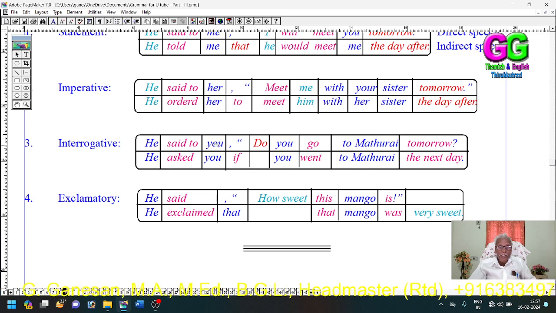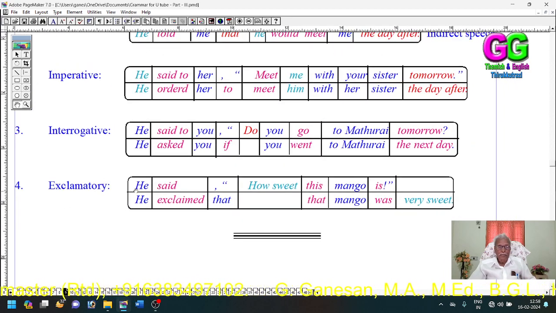Interrogative. He said to you, "Do you go to Madurai tomorrow?" He asked you if you went to Madurai the next day. Exclamatory. He said, "How sweet this mango is!" Indirect. He exclaimed that the mango was very sweet.